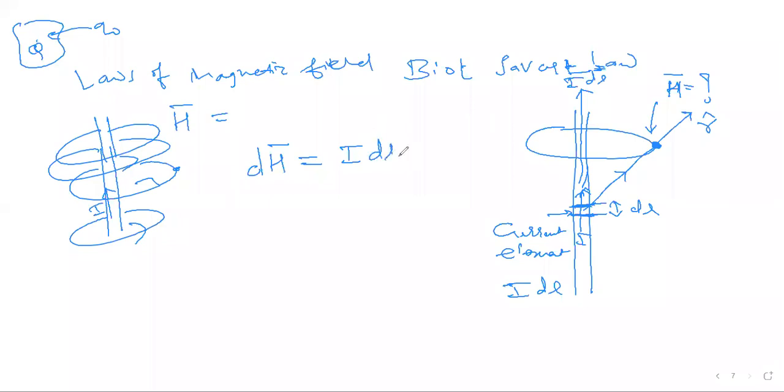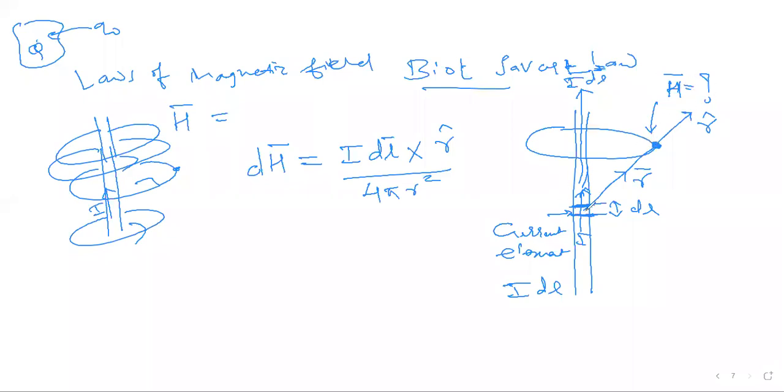So this is I dL bar cross R cap, which is the unit vector along R bar, upon 4 pi R square. Okay. So this is how Biot-Savart gave the law of magnetic field intensity at any point,